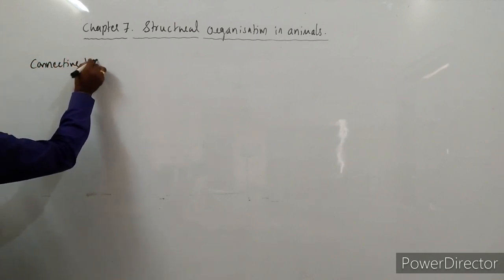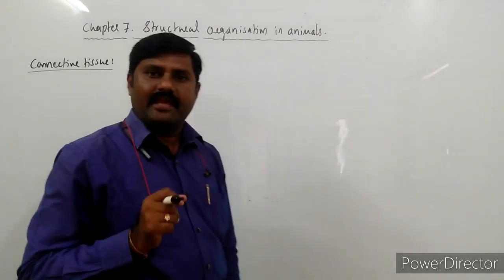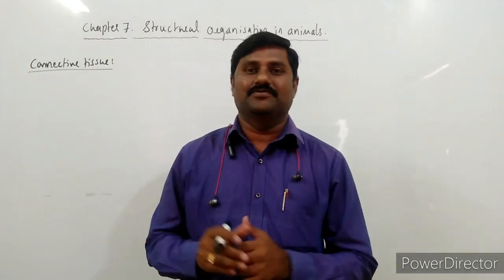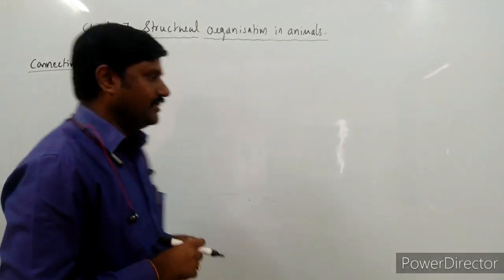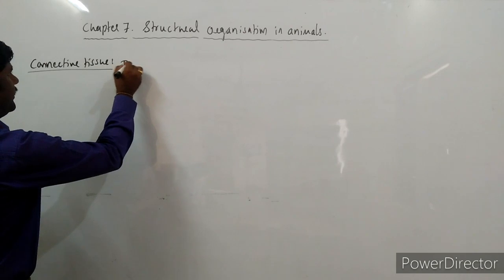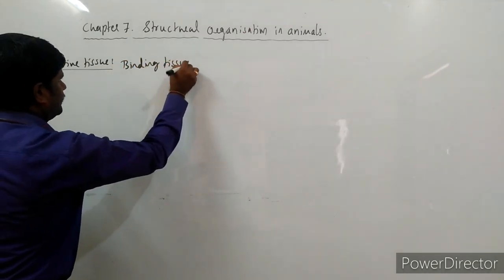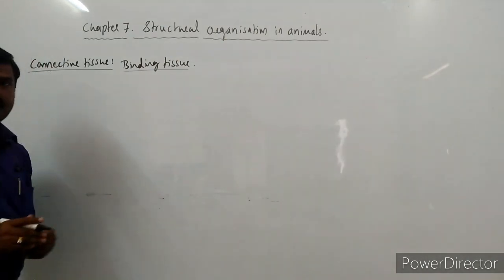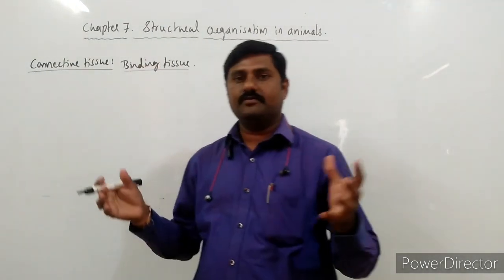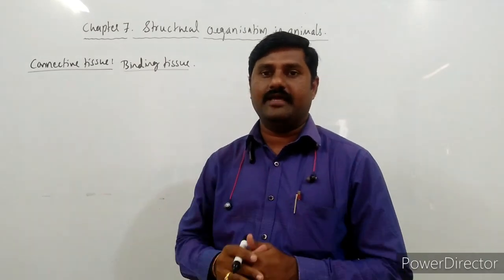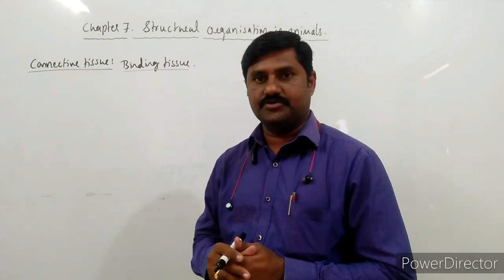Right? So as the name suggests, connective tissue is also known as binding tissue. Why is it called binding tissue? Because it helps in bringing about bondage, or it helps in bonding the neighboring tissues.